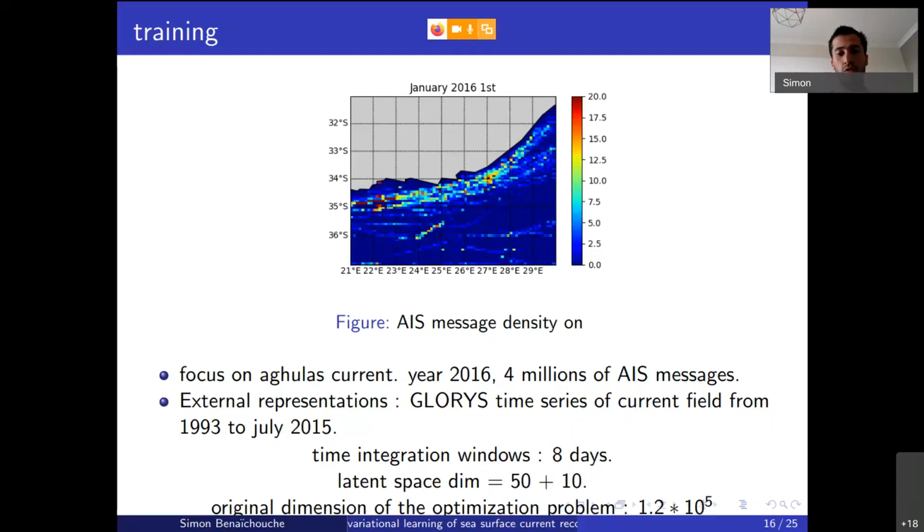We perform integration using 8-day windows of observation. So each 8 days we have to identify the initial condition, and the latent space dimension was fixed to 50 for the decoder part and 10 for the augmented part of the latent dimension. So we considerably reduced the dimension of the optimization problem by a factor of almost 1,000.